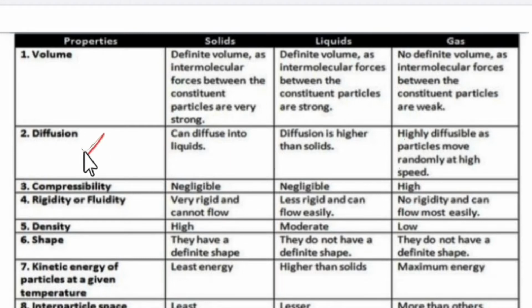Again, diffusion. For diffusion, what is the basic condition? The basic condition for diffusion is that particles gain kinetic energy, and then they move from an area of high concentration to low concentration. So for the motion, for gain of kinetic energy, these are the properties of gases. So maximum diffusion happens in the case of gases. Diffusion is higher than in solids in the case of liquid. It is least in the case of solid, but diffusion happens in solids also.